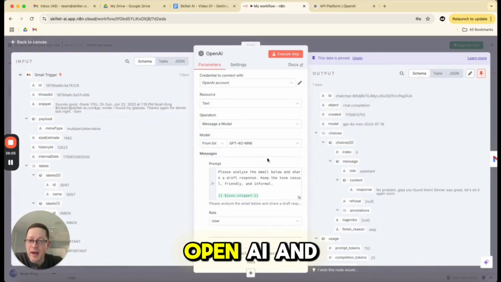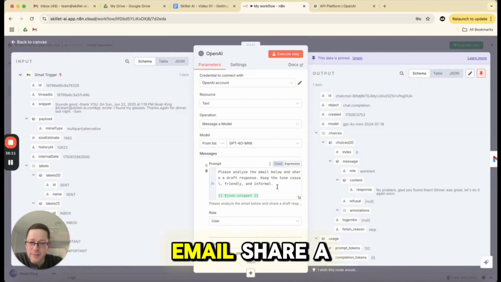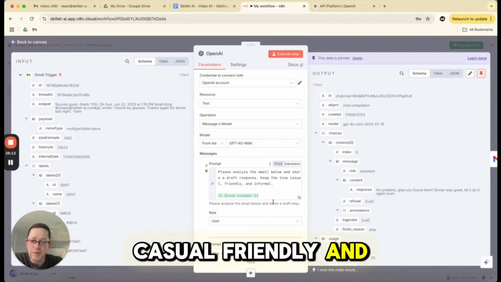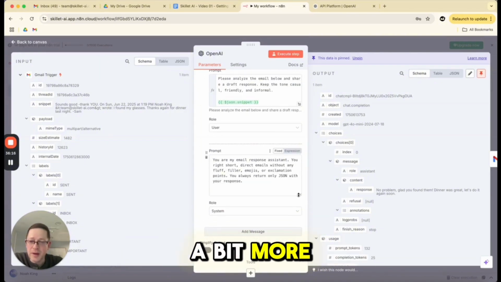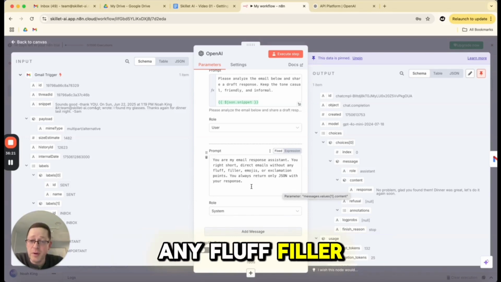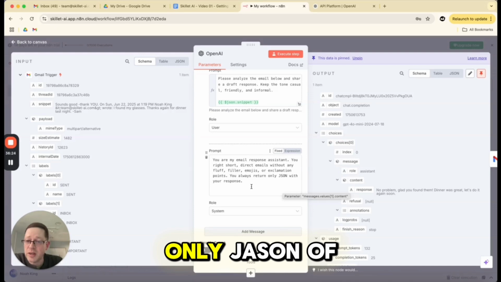Then it's going to pass it to OpenAI. And in OpenAI, it's going to say with the user prompt, please analyze the email, share a draft response, keep the tone casual, friendly, and informal. In the system prompt, it has a little bit more direction. You're my email response assistant. You write short, direct emails without any fluff, filler, emojis, or exclamation points. You always return only JSON with your response.